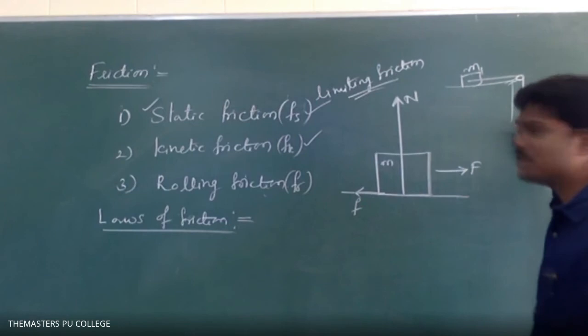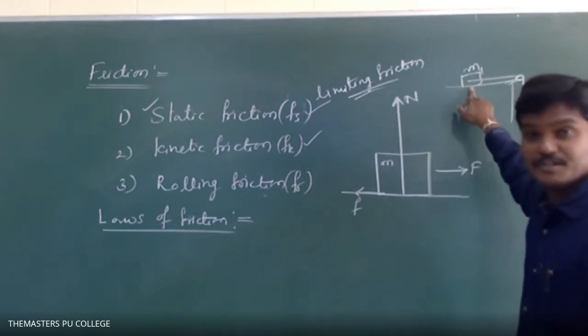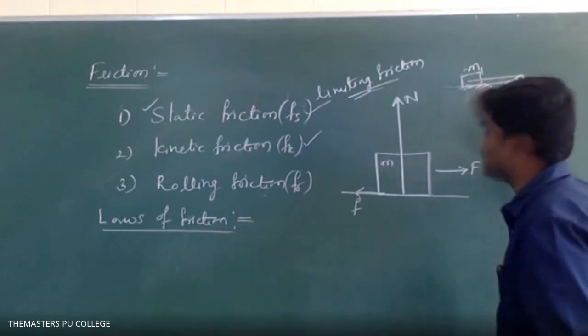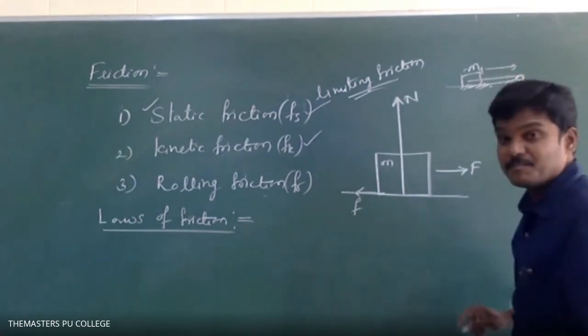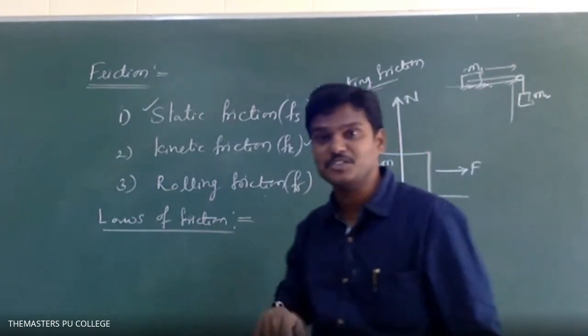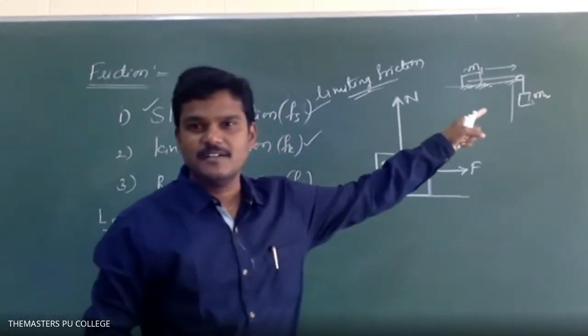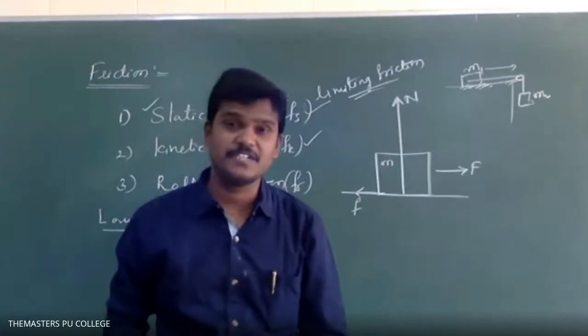If this is a little bit more, then this block is ready to move, and after reaching the maximum value of static friction, this block will move at a certain speed. That means what type of frictional force comes into play? Once the block is in motion, static friction is converted into kinetic friction, or not?